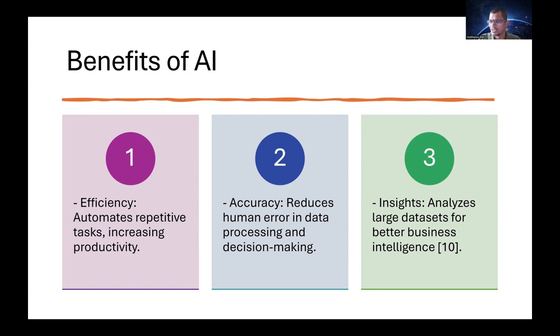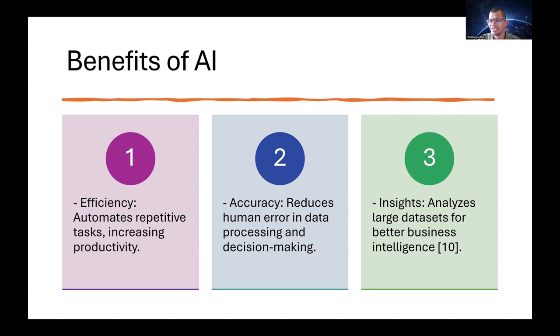The second one is accuracy. It reduces human error in data processing and decision making. Because, as I told you, artificial intelligence works on the data we give to train the models, and based on that only it will give the response. So it will reduce human errors and increase the accuracy of the results we are going to get.